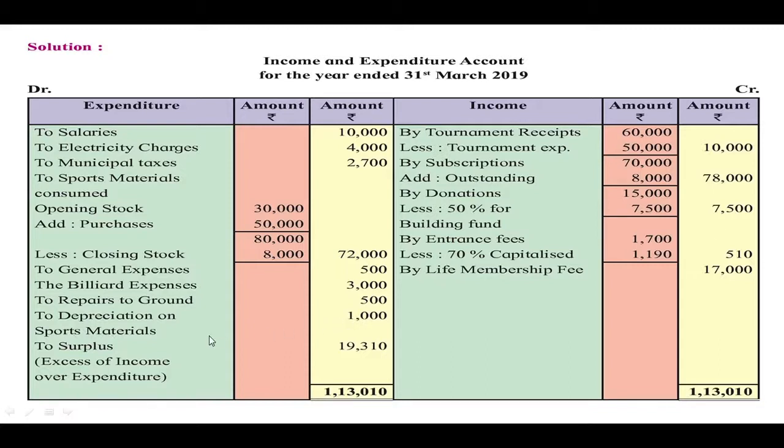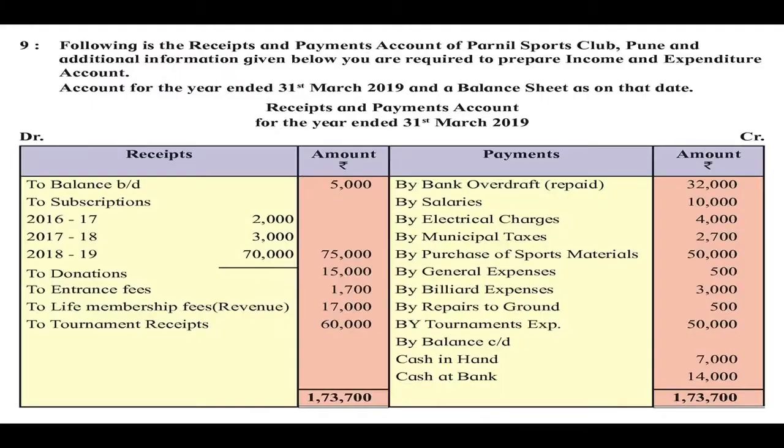Then now after recording all the recurring expenses in the income and expenditure account, now we have to record the recurring incomes or revenue incomes on the income side. So the first here is the subscription. Now subscription paid for 2016-17 is 2,000 and 2017-18 is 3,000.